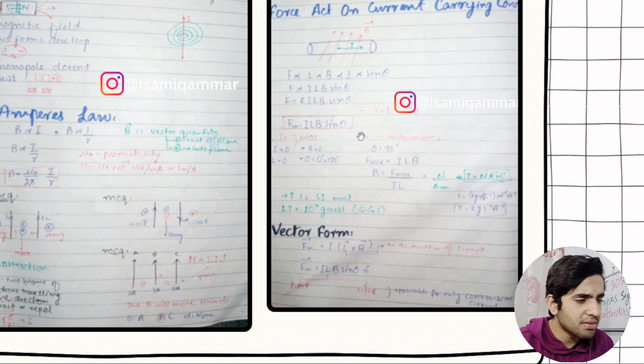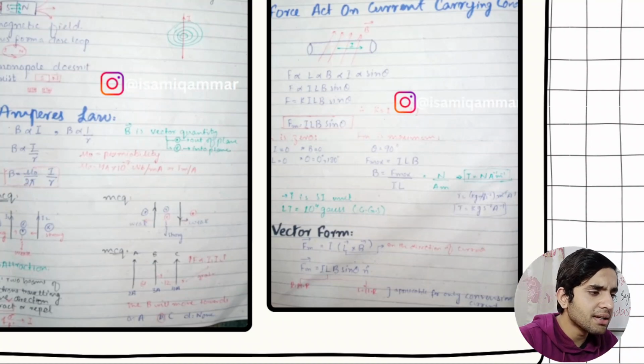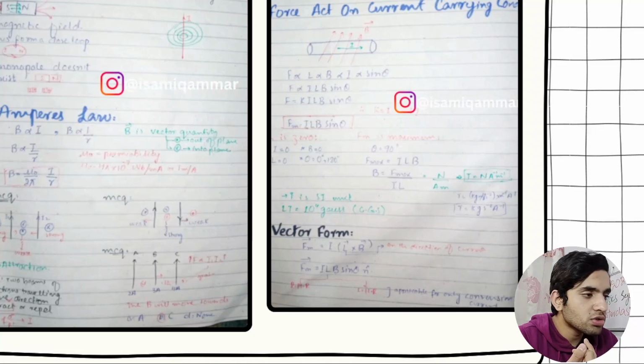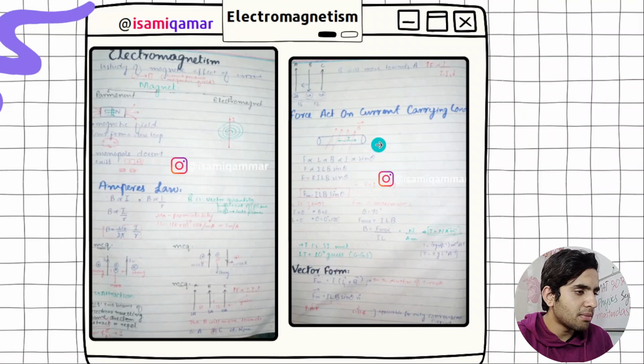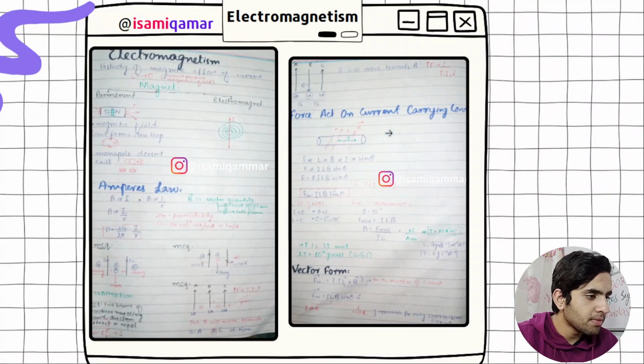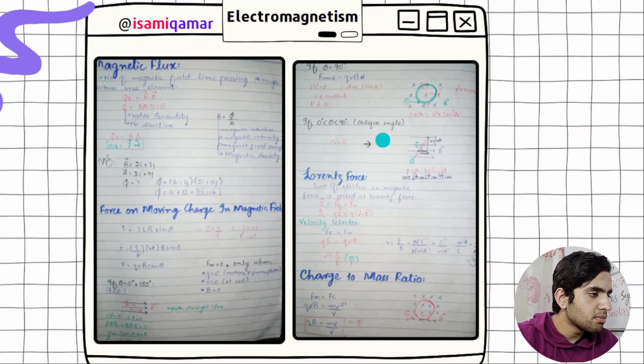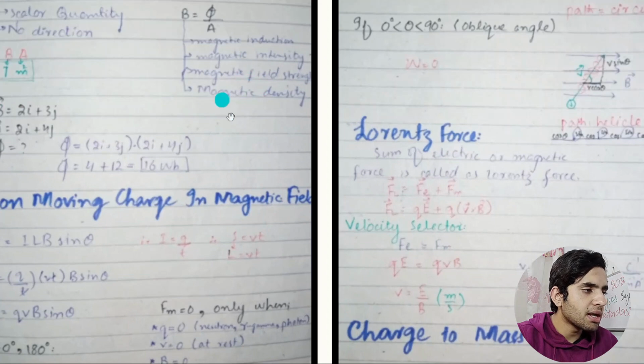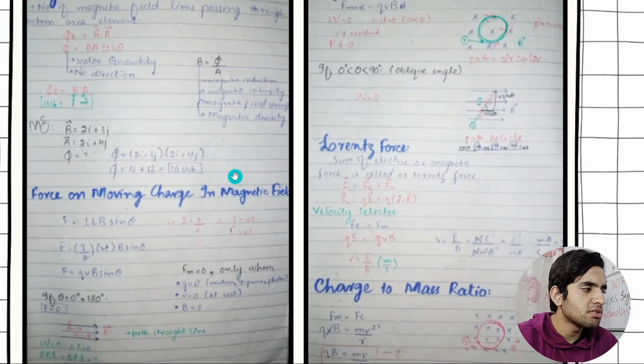Its unit is Tesla, and it is magnetic induction. F is the magnetic force actually, B is magnetic induction. B is also called magnetic intensity, magnetic field strength, magnetic flux density, all this stuff.